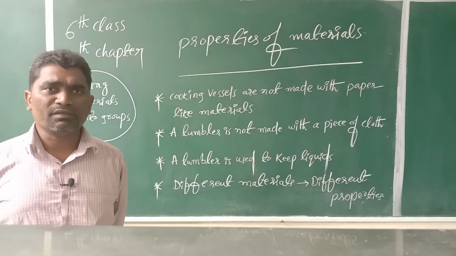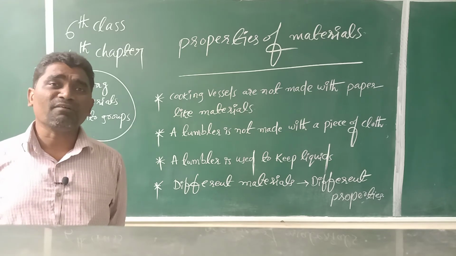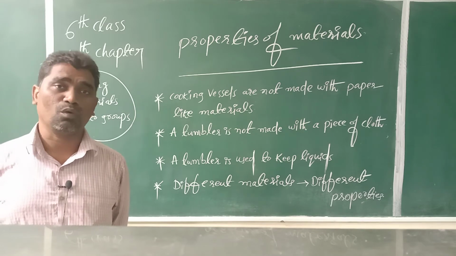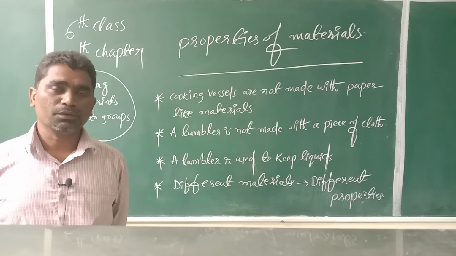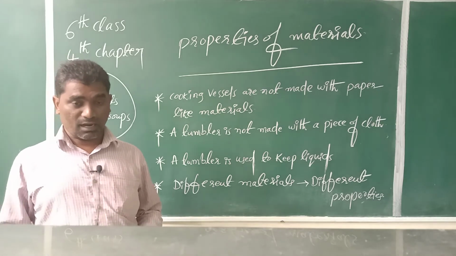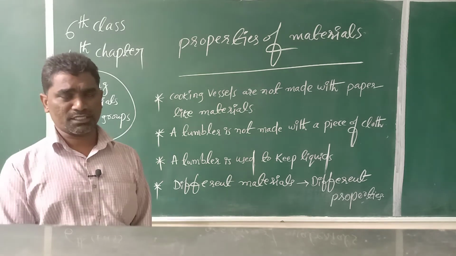Wires can be made with copper, aluminum. But with coal, can we make wires? We can't make wires with coal. If we burn coal, a lot of heat energy is produced.